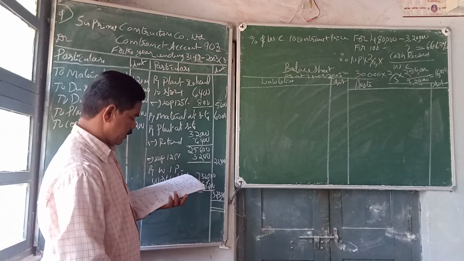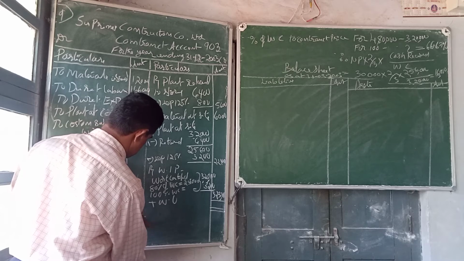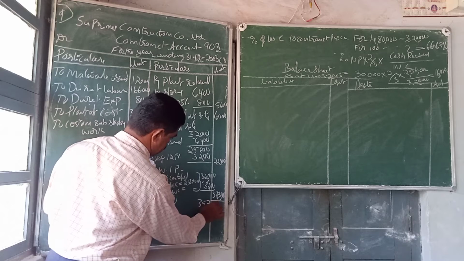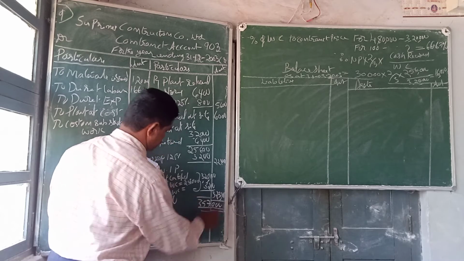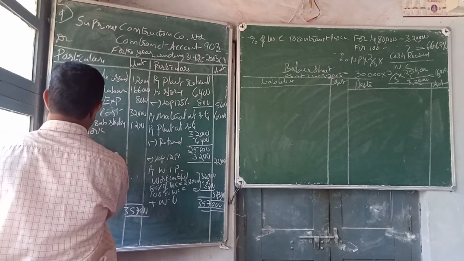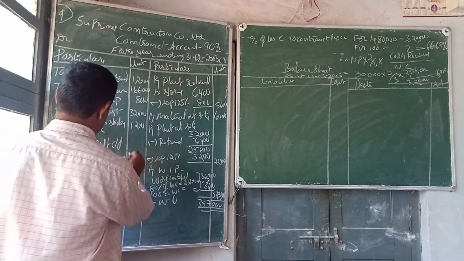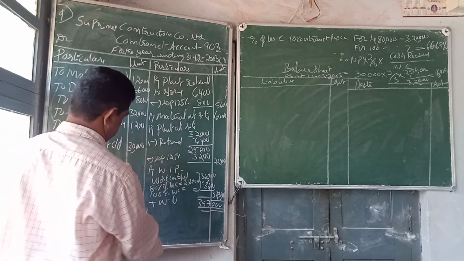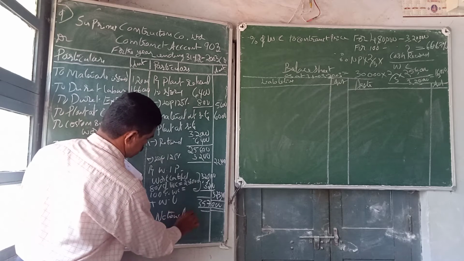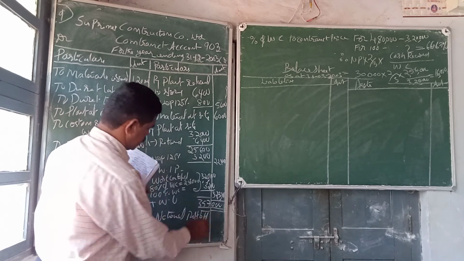Total is grand total 3,57,000. The difference is known as the notional profit. To notional profit carried down 30,000, by notional profit brought down 30,000.